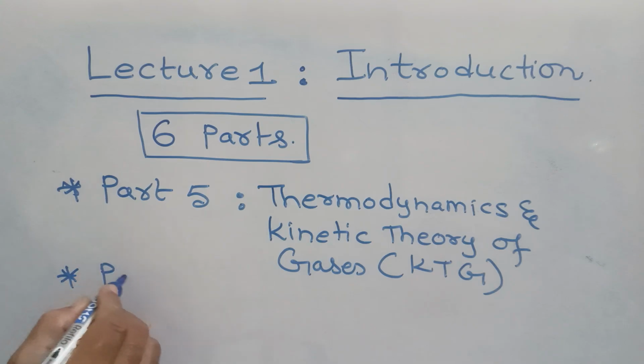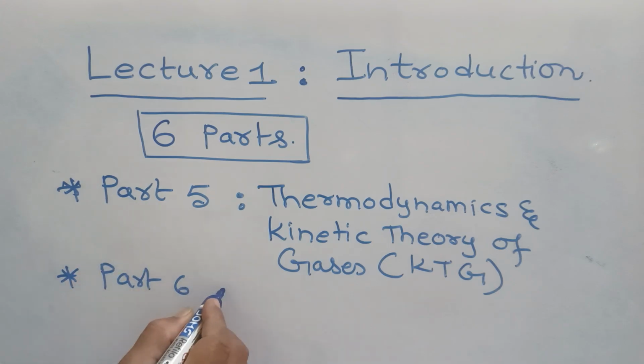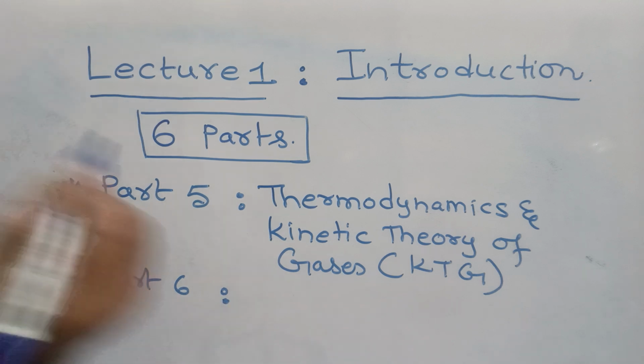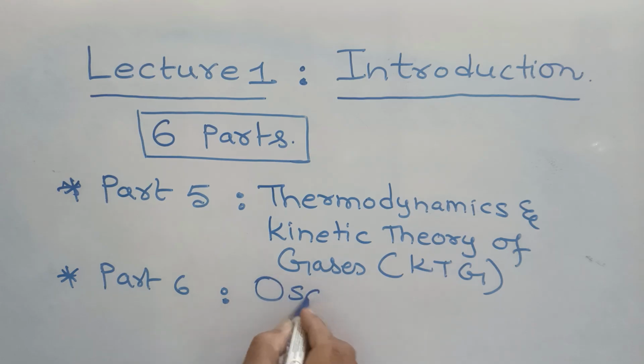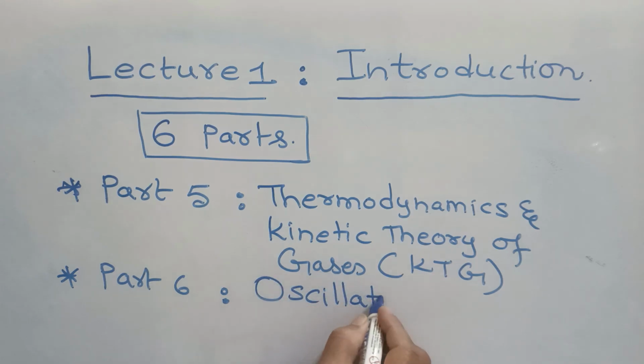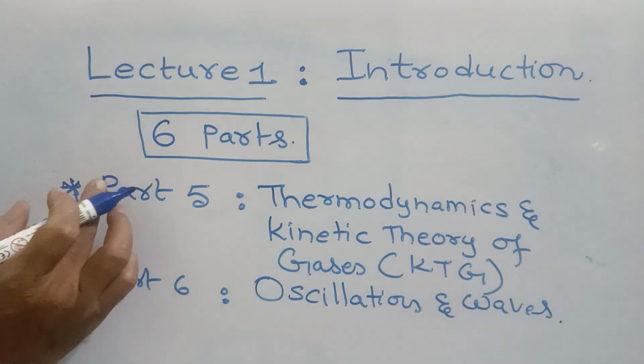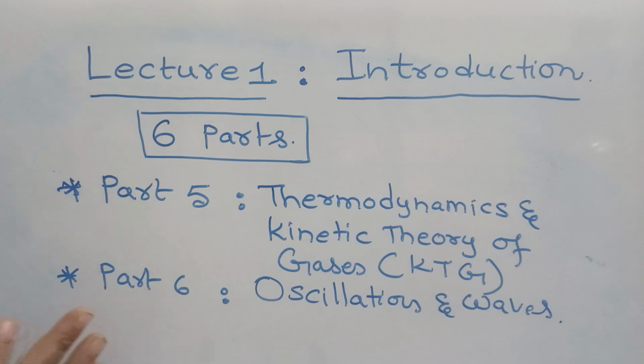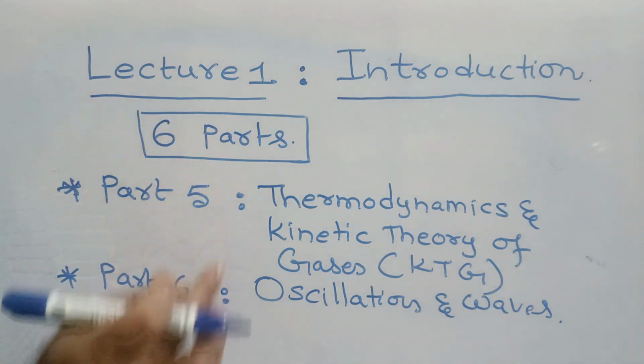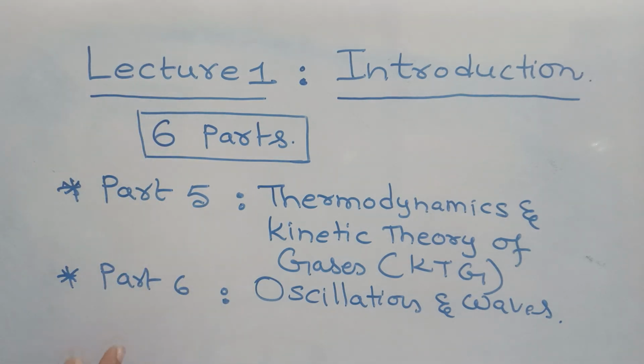And lastly, it is part 6. Part 6 is nothing but your oscillations and waves. These are, in general, the six broad categories of the entire syllabus, which is covered under your 20 units. They are classified into these six parts.